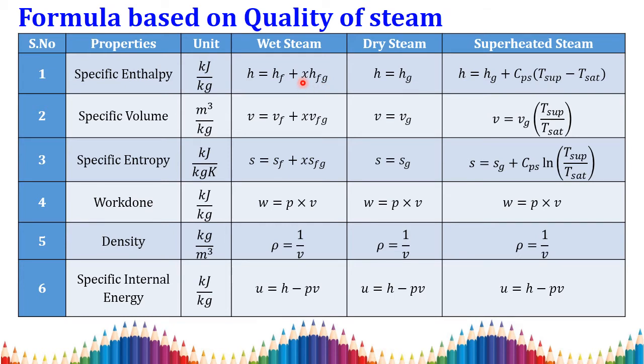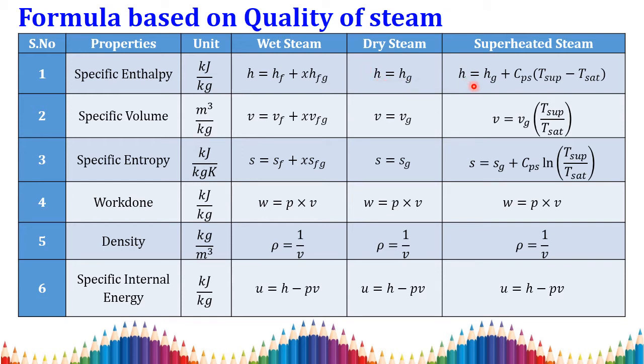What is meant by dryness fraction? It is the mass of vapor present in the total amount of the steam, that is x equal to mg by mf plus mg. Then for dry steam, I already told that x equal to 1. You substitute x equal to 1, then it becomes hf plus hfg. Here hfg can be written as hg minus hf, so plus hf and minus hf get cancelled. Again the term will be h is equal to hg.